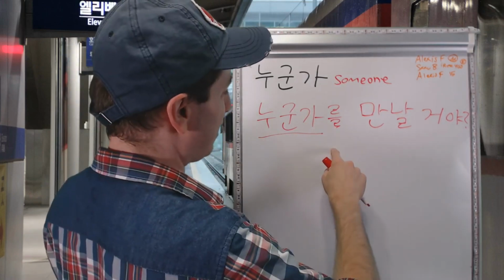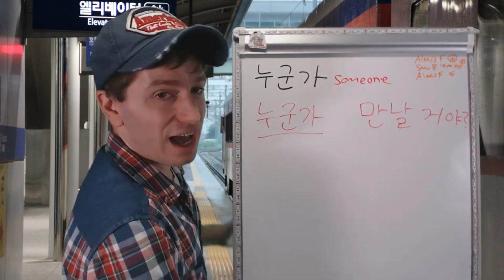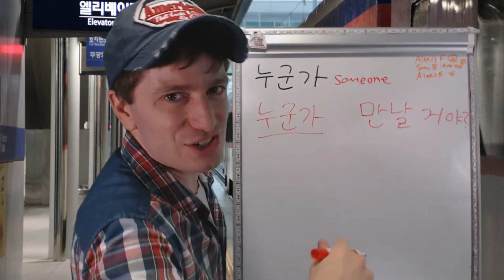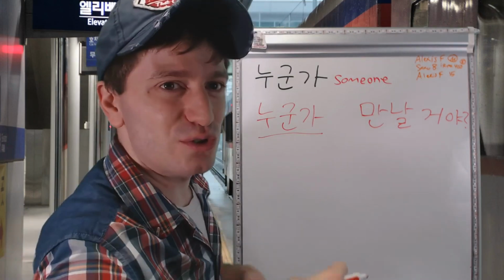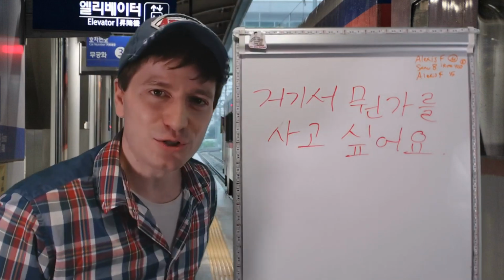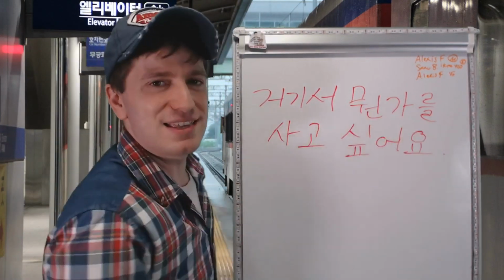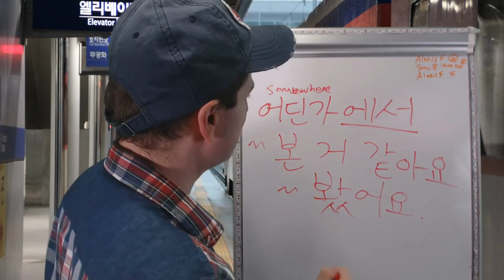So 누군가가, you can add 가 onto 누군가 if you want. 누군가가. Or just say 누군가. 누군가 만들었어요. Someone made it. 거기서 뭔가를 사고 싶어요. I want to buy 뭔가, something there. So I want to buy something there.